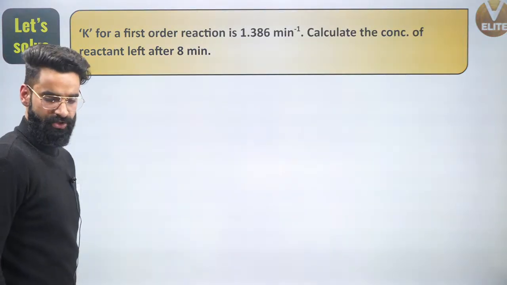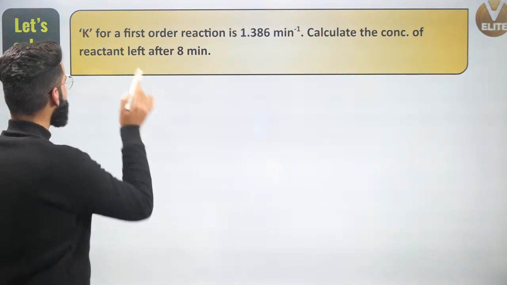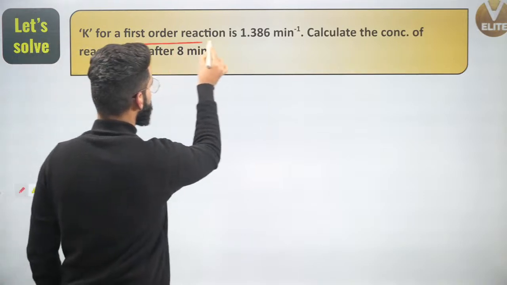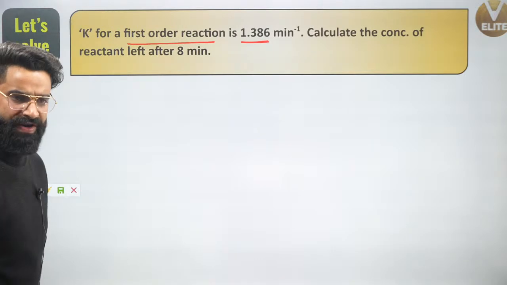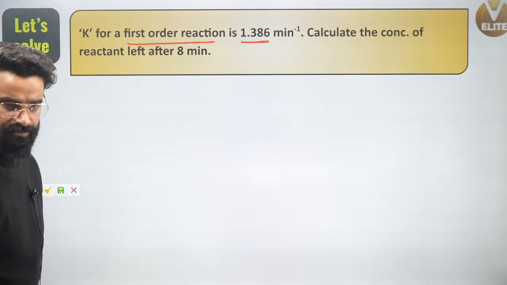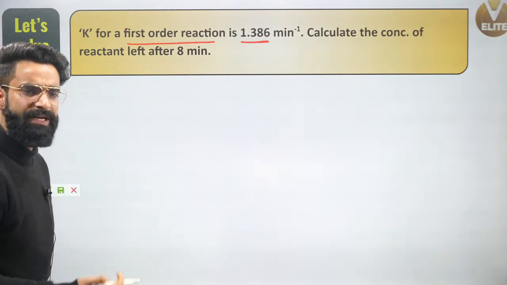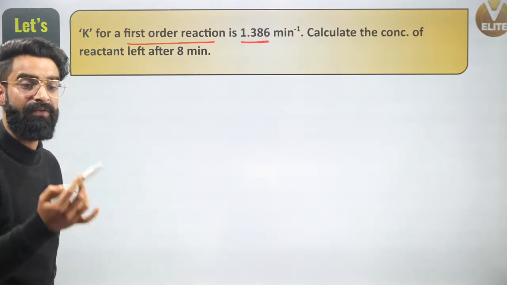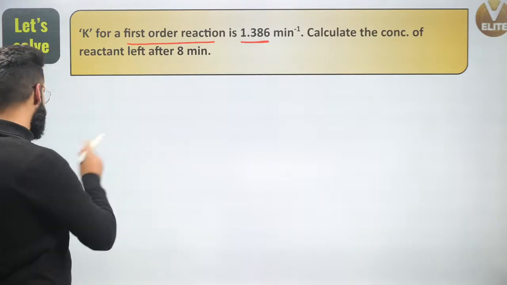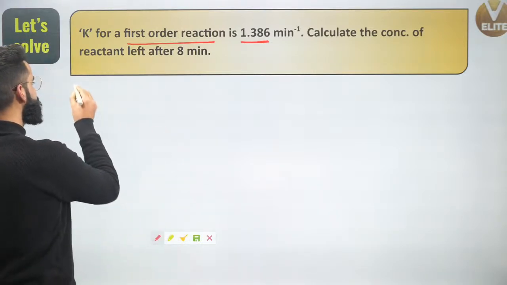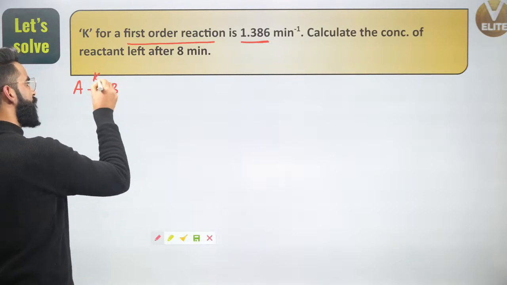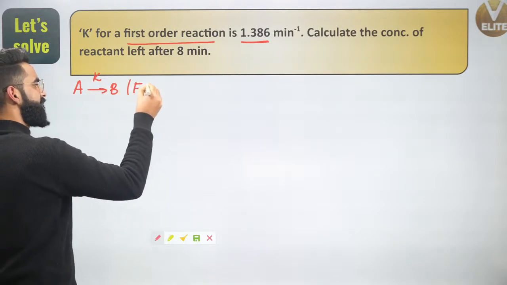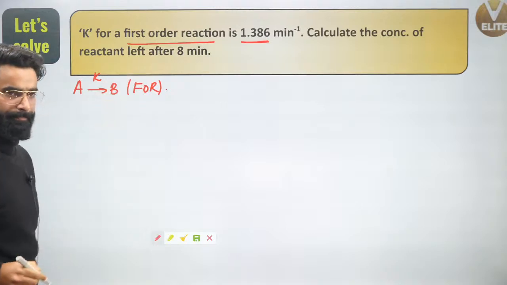What is mentioned in the question? The rate constant K for a first order reaction is given as 1.386 minute inverse, right? Calculate the concentration of reactant left after 8 minutes, right? Let's say I've got the first order reaction as A gives B. Let's say this is my first order reaction whose rate constant is K, right? It's first order right here, correct?